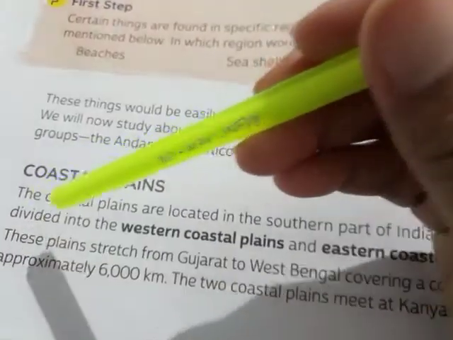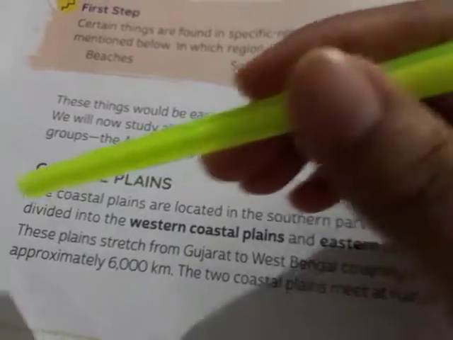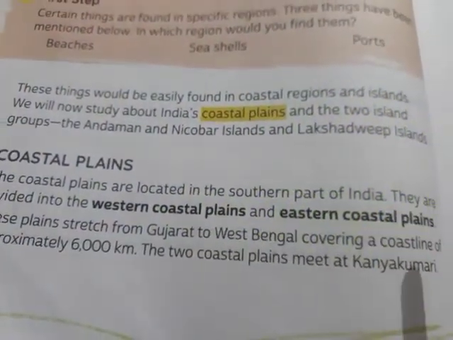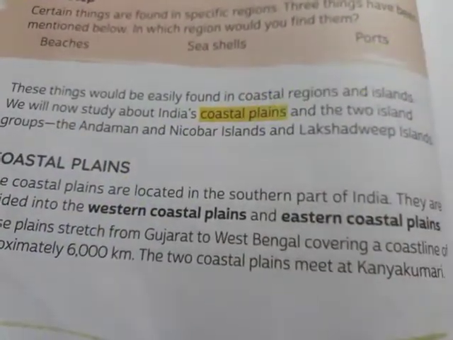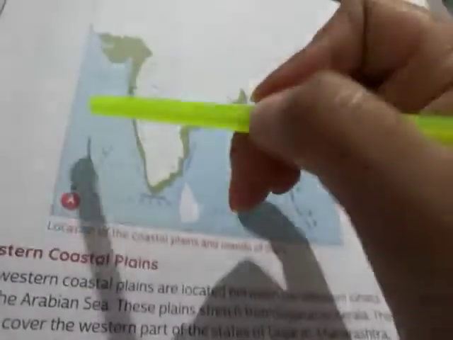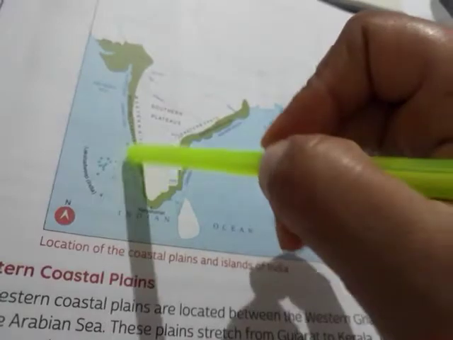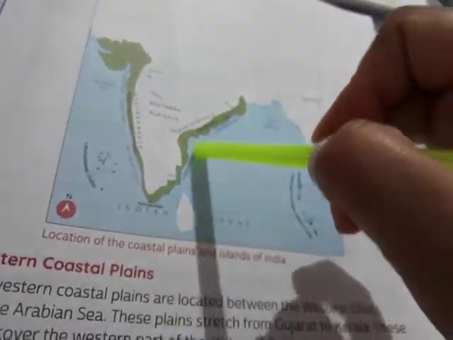They are divided into the western coastal plains and eastern coastal plains. These plains stretch from Gujarat to West Bengal, covering a coastline of approximately 6,000 km. The two coastal plains meet at Kanyakumari. So look at the map of India and the location of the coastal plains. This is coastal plains and island of India. Okay. So western coastal plains.